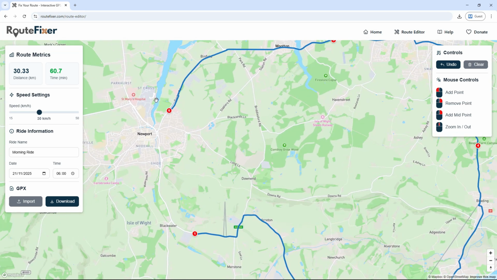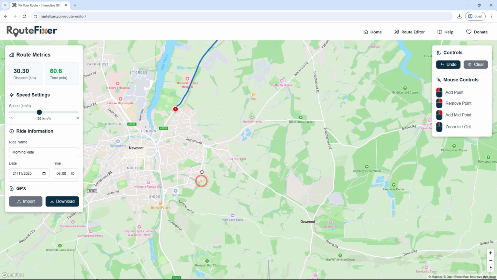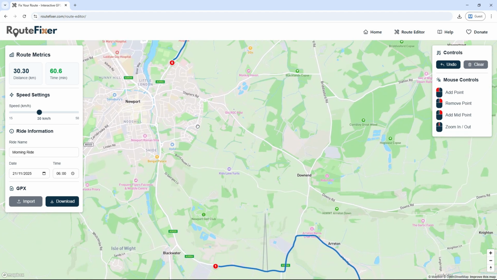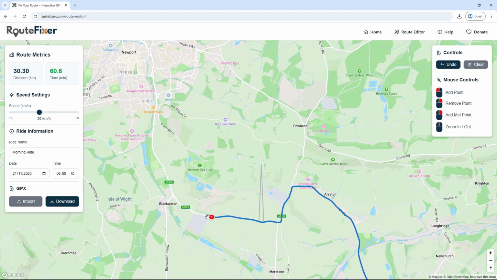This marker has been misplaced and doesn't follow the desired road. To remove it, right-click the marker or click the undo button. Let's complete the route by placing a final marker at the beginning to create a loop.